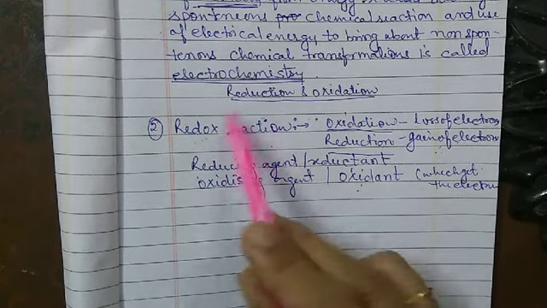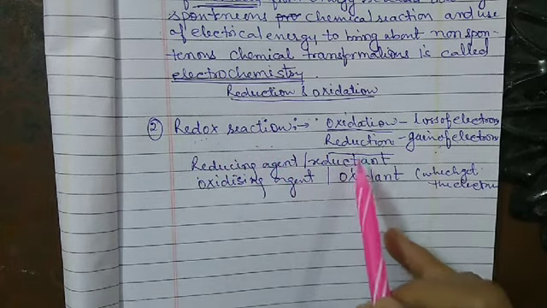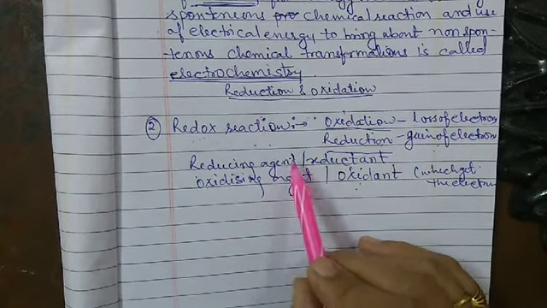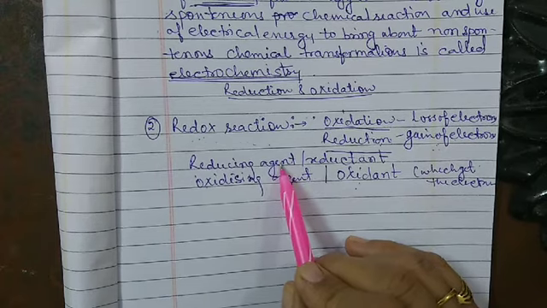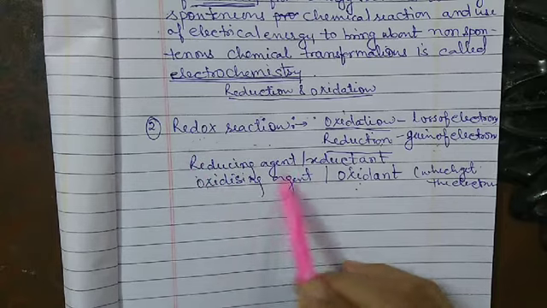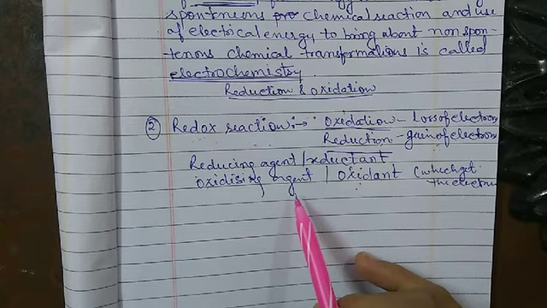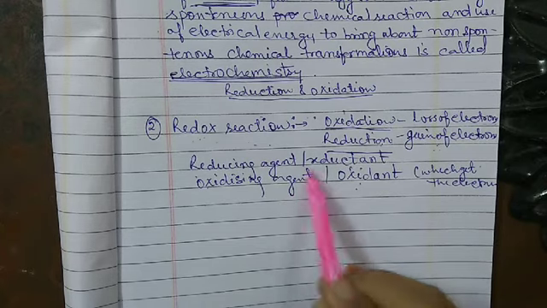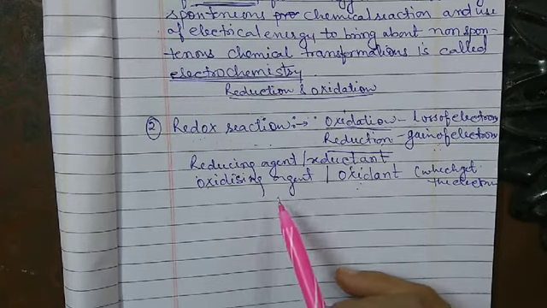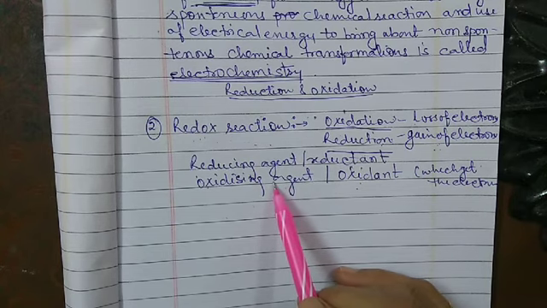Thus in a redox reaction, one substance acts as a reducing agent and itself gets oxidized, while the other substance acts as an oxidizing agent and itself gets reduced.